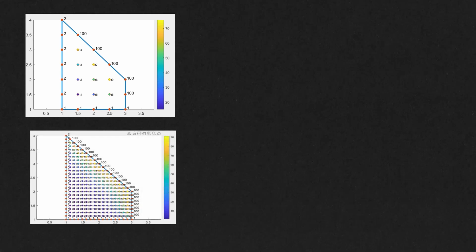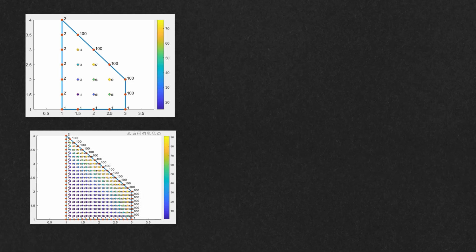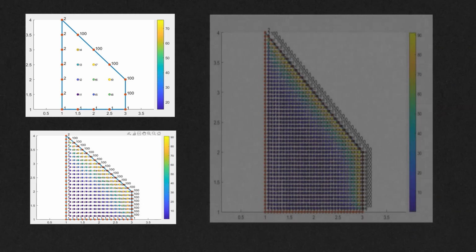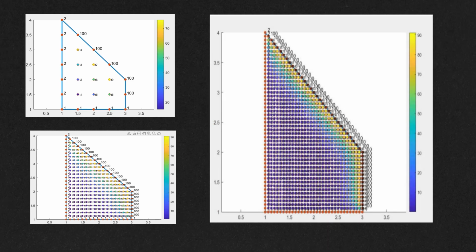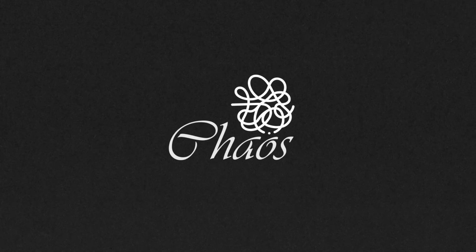Running the program, we can have our previous solved matrix manually. Then we can have denser matrices. As we move from a discrete-looking point conductor, it starts to look like a continuous temperature gradient, shown here. So that's how you can visualize heat without really seeing heat, through the use of mathematics. We move on to chaos.